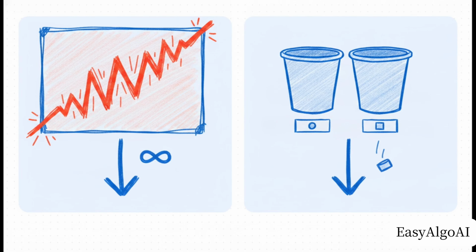To really grasp logistic regression, we've got to understand the limits of the linear model it's built on. Think about a basic linear combination of features, your standard w times x plus b. That creates a continuous line shooting off from minus infinity all the way to plus infinity. But our target in binary classification is strictly discrete. It has to be a 0 or a 1. You just can't map an infinite line directly onto a binary outcome without introducing some pretty massive errors.